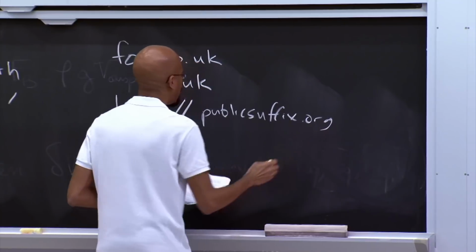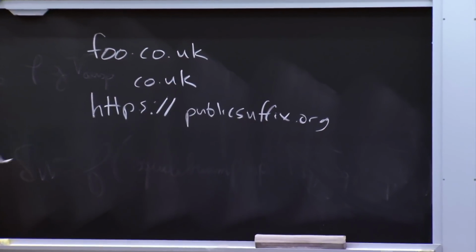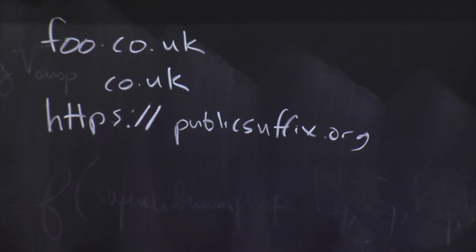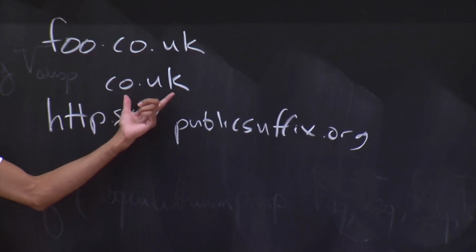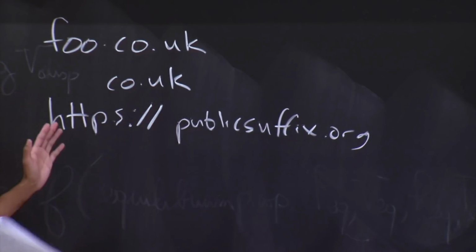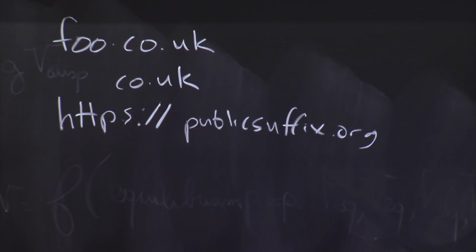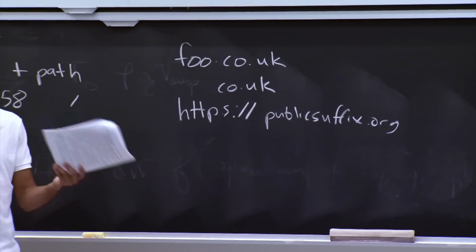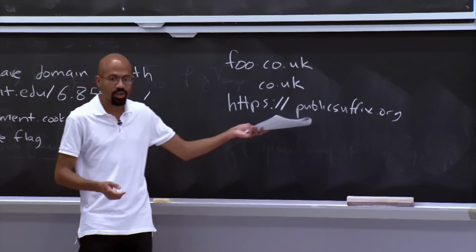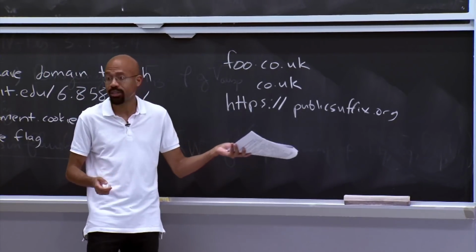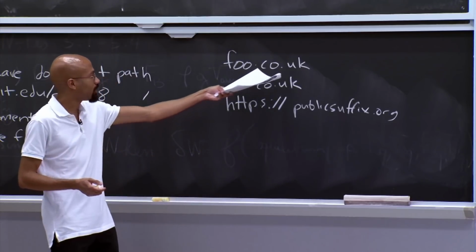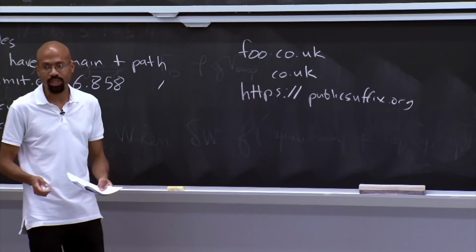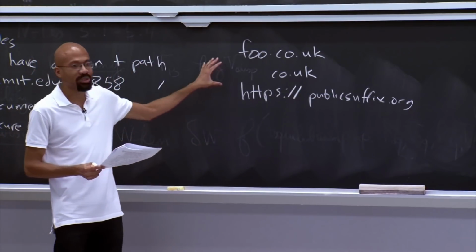And basically, what this website contains are lists of rules for how cookies and origins and domains should be shrunk, given that some things might have dots in them, but actually should be treated as a single atomic thing, right? So when your browser is figuring out how it should do all these various cookie manipulations, it's going to consult this site, or have this baked in somehow, to make sure that foo.co.uk can't just shorten its domain to co.uk and then perform some chicanery. So once again, this is very subtle.